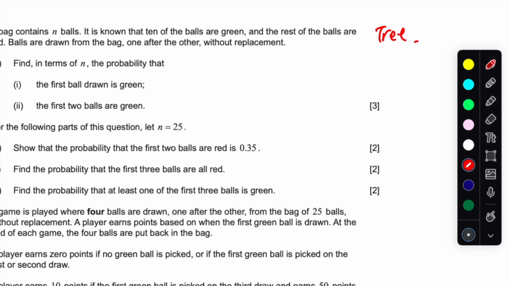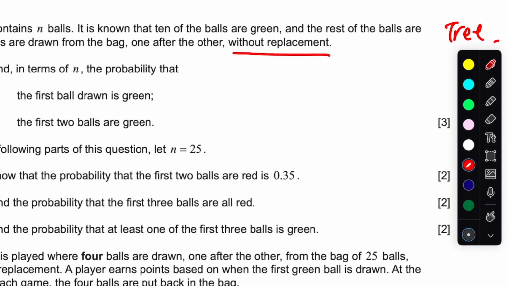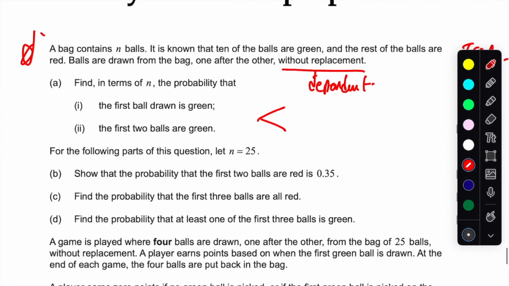We had to read it off, right? So without replacement problems, it's going to be dependent events. And because it's a compound event, it's better to work with the tree diagram, right? It's whether it's green or what's the other color? Green or red, right? It goes green, red, etc.